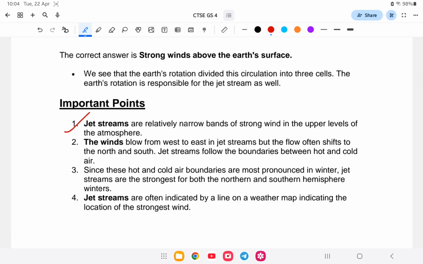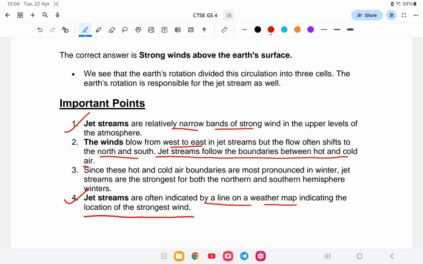So jet streams are relatively narrow bands of strong winds in the upper levels of the atmosphere. The wind blows from west to east in jet streams, but flow often shifts to north and south. Jet streams follow the boundaries between hot and cold air. Jet streams are often indicated by a line on the weather map indicating the location of the strongest wind. Suppose the earth as a glider, jet streams are indicated by a colored line because they are strong winds.